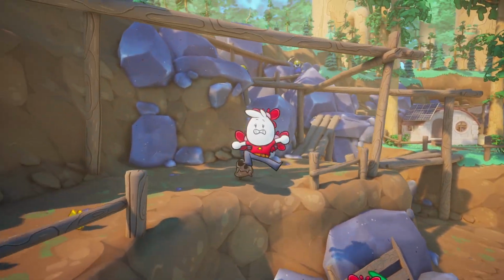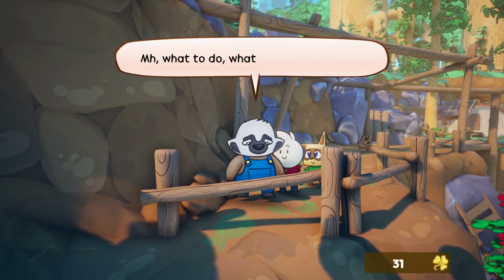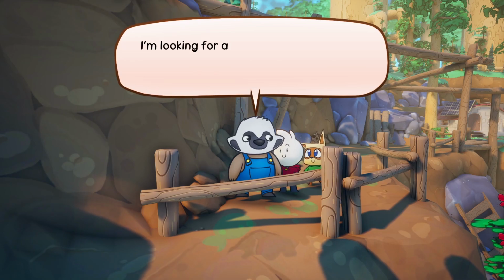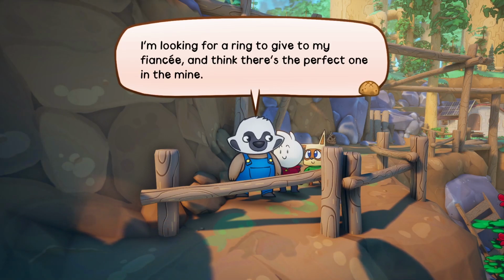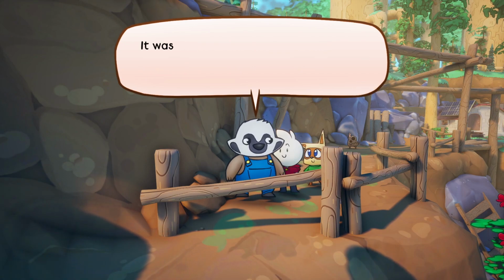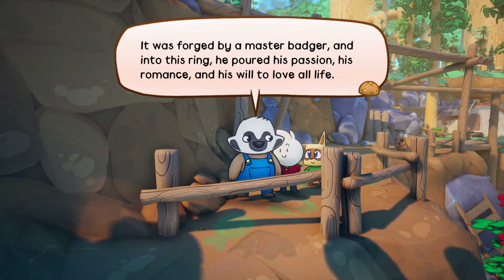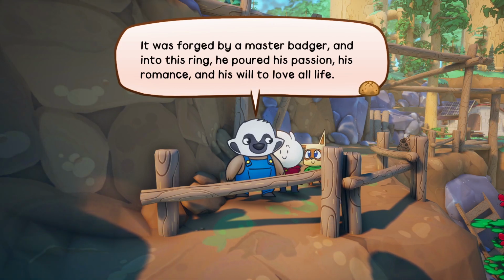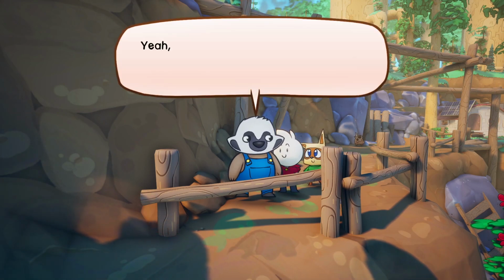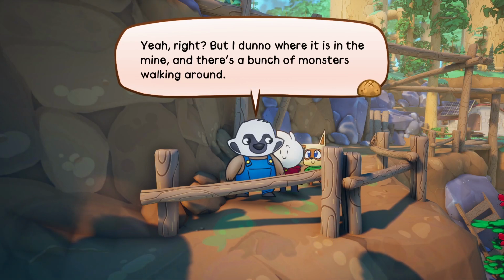Let's just go up here. Oh, love the facial expressions. What to do? What's up, mister? I'm looking for a ring to give to my fiancée, and think there's the perfect one in the mine. It was forged by a master badger, and into this ring, he poured his passion, his romance, and his will to love all life. How romantic. Yeah, right? But I don't know where it is in the mine, and there's a bunch of monsters walking around.